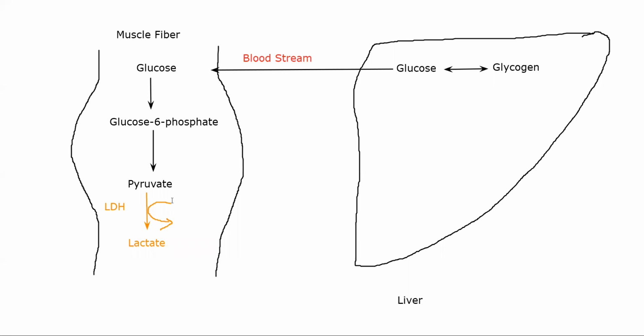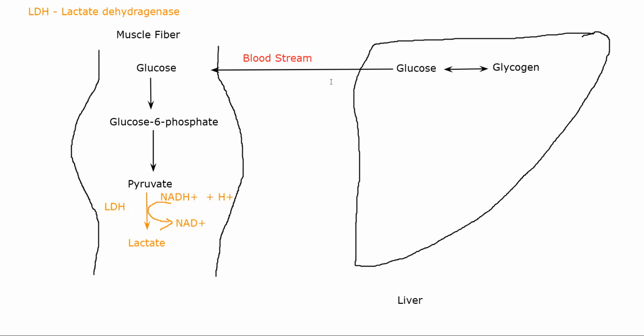So you have an NADH plus H plus molecule that is being converted into an NAD plus molecule. Basically, you're reducing the molecule of pyruvate to give a lactate. That is how you get it. LDH is lactate dehydrogenase. I'll just write it down here. LDH is lactate dehydrogenase. All right.